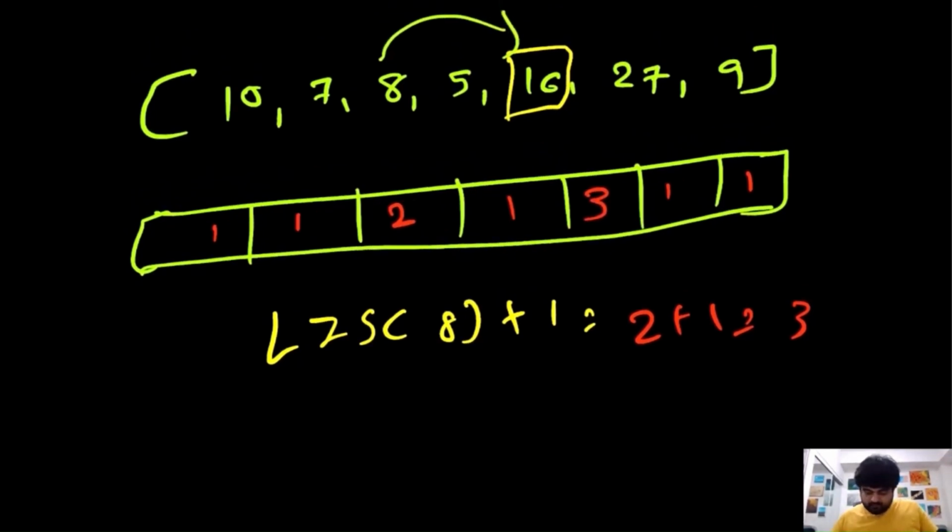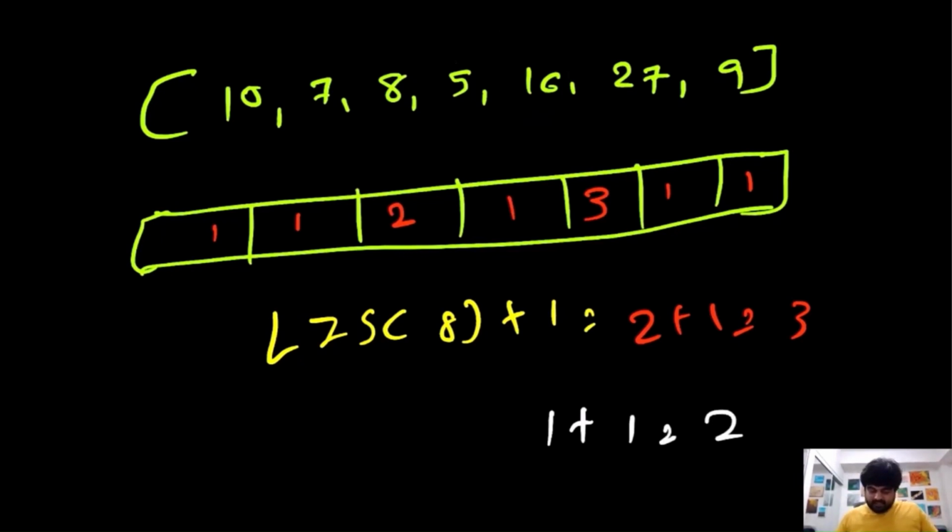And now we can also create one more substring from 5 to 16. If we calculate from 5 to 16, we found that the value is actually 1 plus 1 would be 2, which is not greater than whatever we have at 16. So we can say that up until this point 16, the longest substring out of all of these values we can make is actually 3 for the values up until the point of 16. And let's move forward with our calculation.